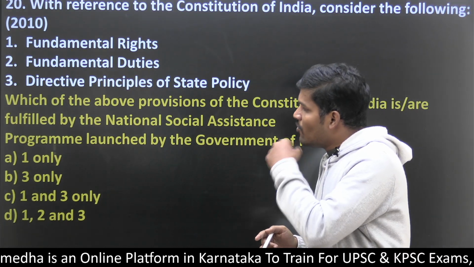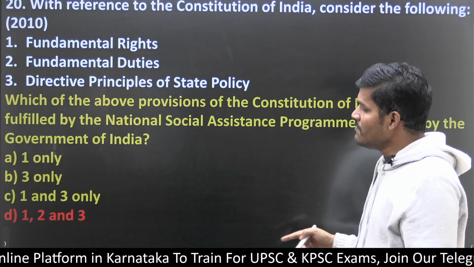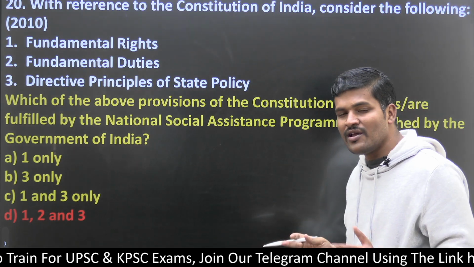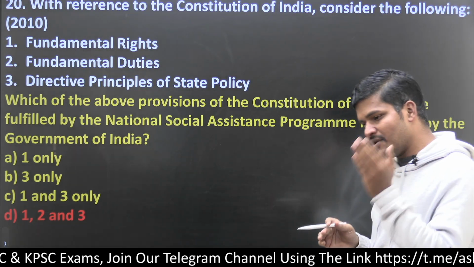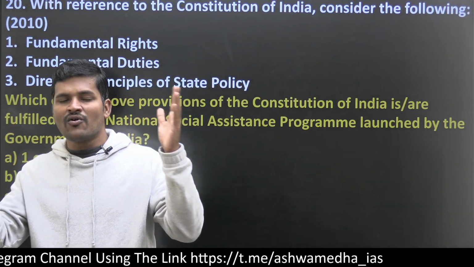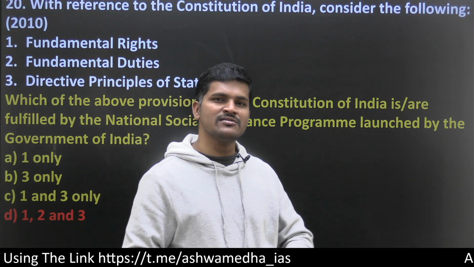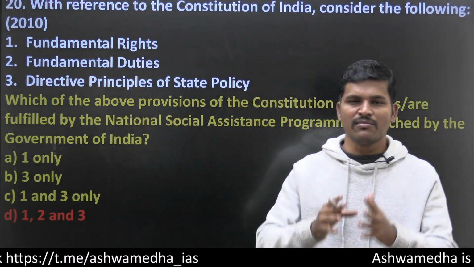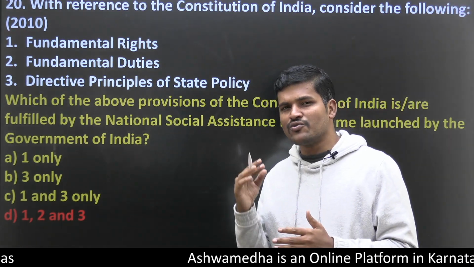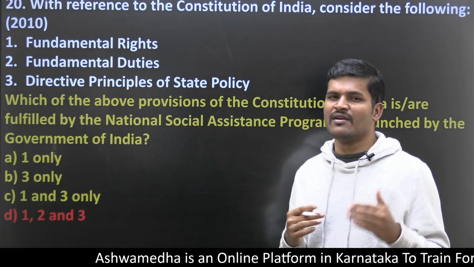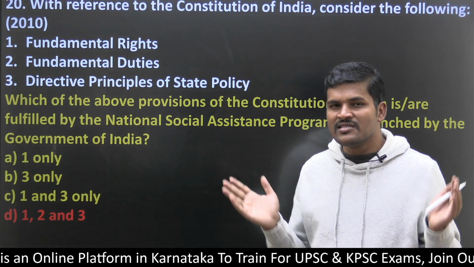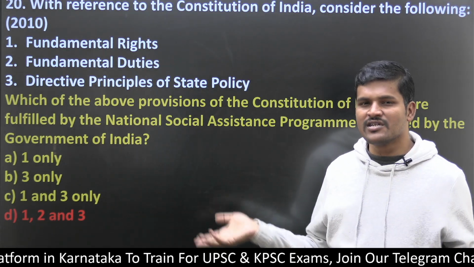So, more or less, the answer is going to be 1, 2, 3. Most of the time, these things are going to cover the programme. The Preamble, DPSP, fundamental rights, fundamental duties are holistic in nature. They cover a vast number of areas, topics and laws. That's why, more or less, we should go for 1, 2, 3. Wherever the Preamble, DPSP and FR are mentioned, these areas are going to be covered. These three things are like a specific question which covers everything.